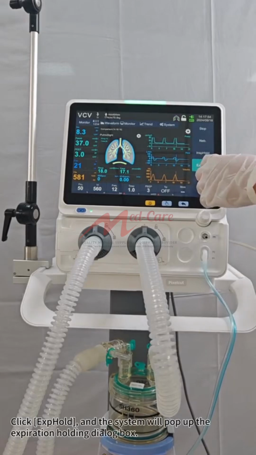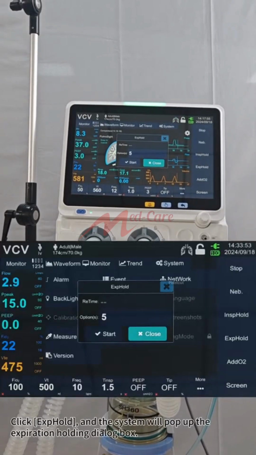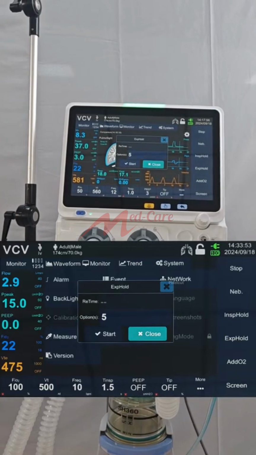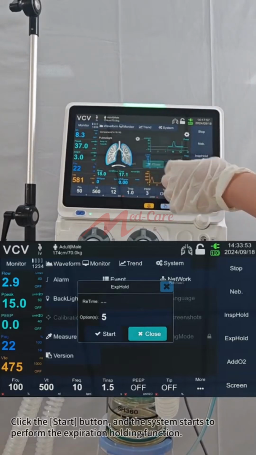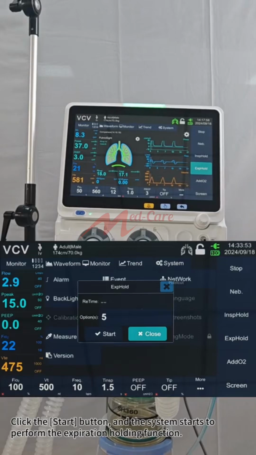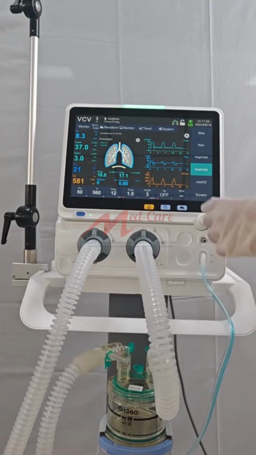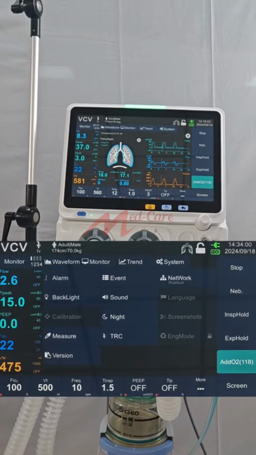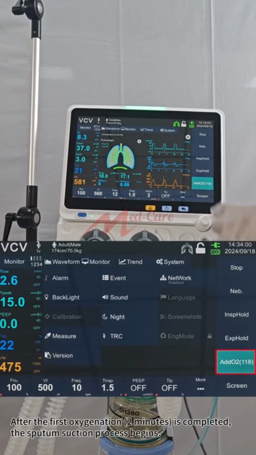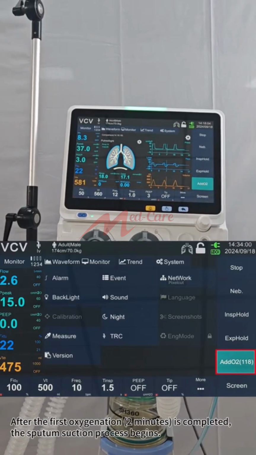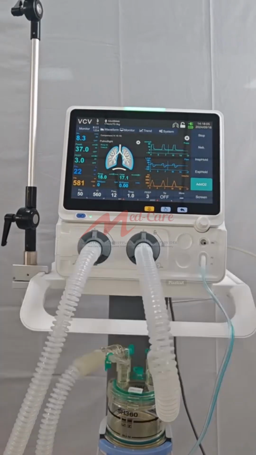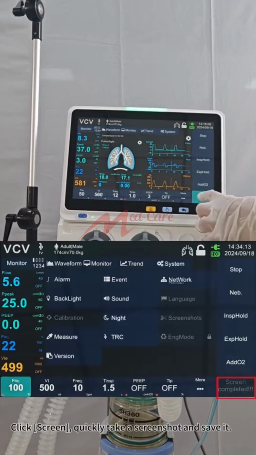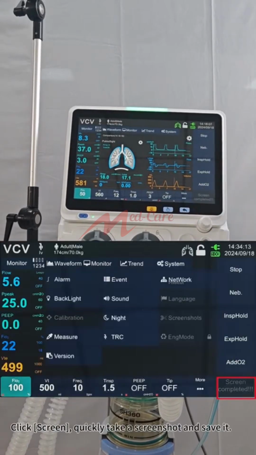Click EXP Hold, and the system will pop up the expiration holding dialog box. Click the Start button, and the system starts to perform the expiration holding function. Click Add Oxygen. The system will complete the oxygenation/sputum suction step by step. After the first oxygenation, 2 minutes, is completed, the sputum suction process begins. Click Screen, quickly take a screenshot and save it.